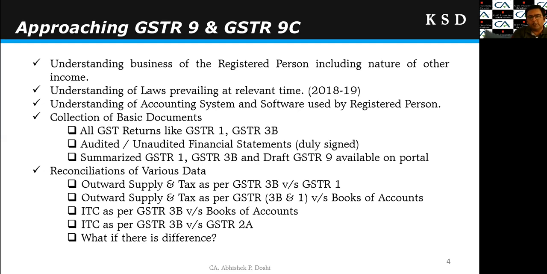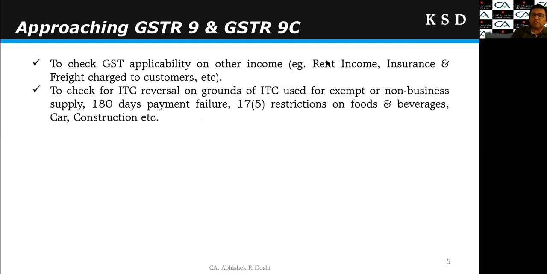Then in approaching GSTR 9, we need to check the GST applicability on other income. It is also very important. Say, for example, rent income. So I am discharging my GST liability on my entire turnover. But I also have commercial rent income, which attracts GST. And if I have not discharged the GST liability on the same, I need to discharge the GST liability on rent income. Even in case of proprietary concerns, when the personal books of accounts are maintained separately, right? So in my books of account of my proprietary concern, I have discharged the GST liability on all the incomes.